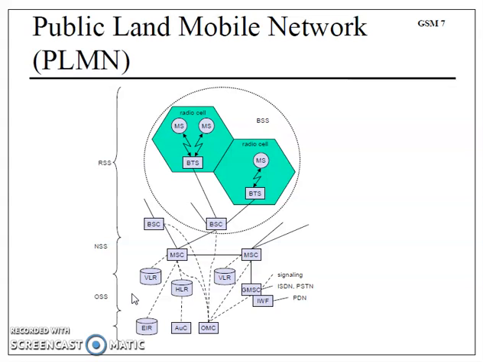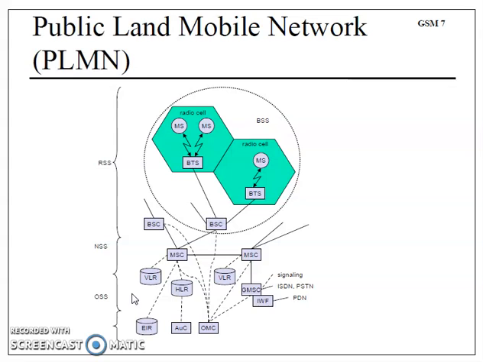Let us enter towards the GSM architecture, which most of the time is called PLMN, Public Land Mobile Network, because landline network was already established and then it is taken over by mobile network.